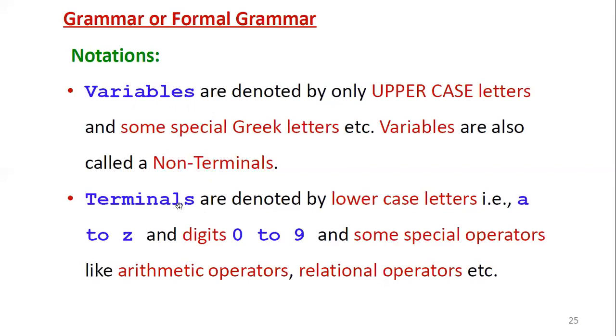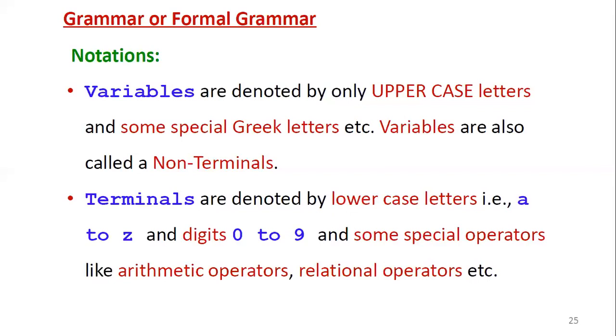Now by seeing these two representations, we can easily identify for any given grammar what the variables are and what the terminals are. Variables are only uppercase letters or some special Greek letters, whereas terminals are any lowercase letters, small a to small z, digits 0 to 9, and some special operators like arithmetic operators, relational operators, etc. Now we'll see an example of a grammar.